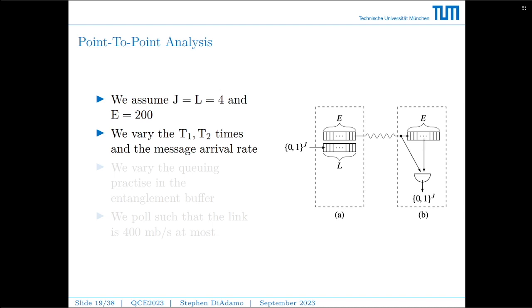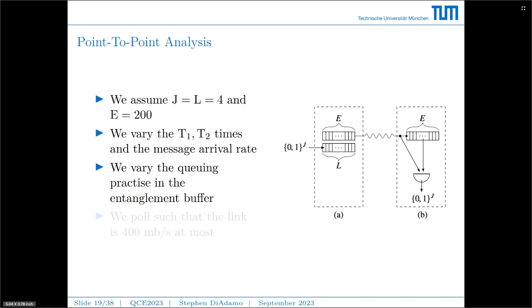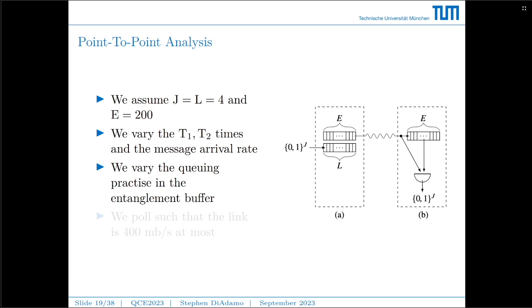We then vary the T1, T2 times in our simulations, and we also vary the message arrival rate, so the rate at which messages arrive in the buffer L. We then vary the queuing practice in the entanglement buffer, from first in, first out, to first in, last out, and then a different queuing practice where, when there's a chance to generate entanglement but the entanglement memories are full, we kick out the oldest entanglement units to refresh them with new ones. And then we have a polling rate such that at the absolute maximum of our simulation parameters, the link is a 400 megabit per second link at most.